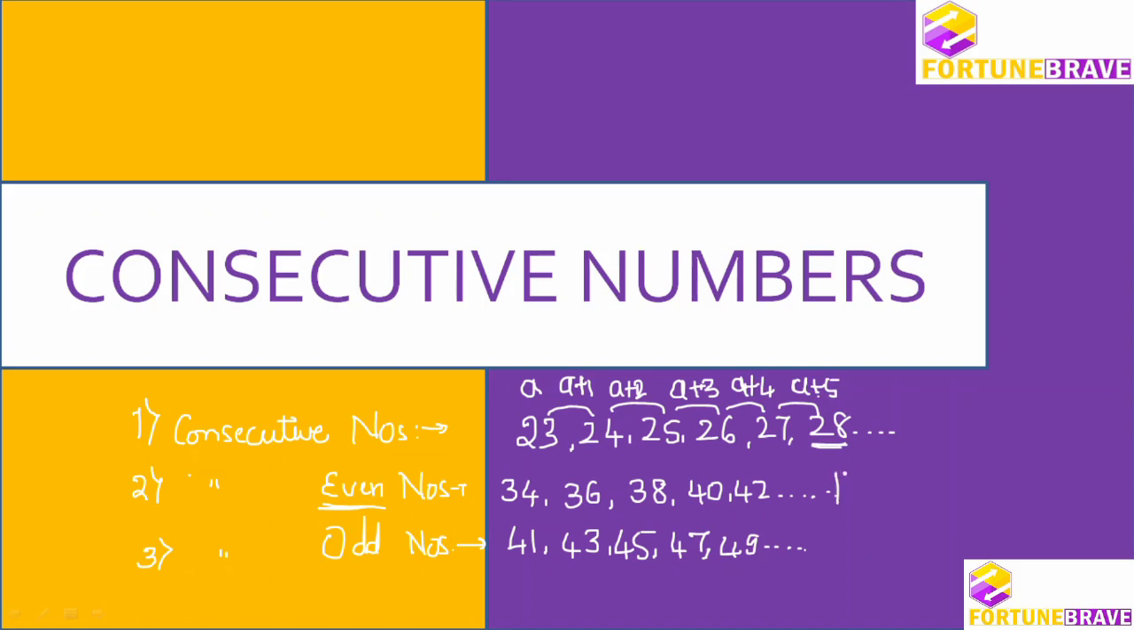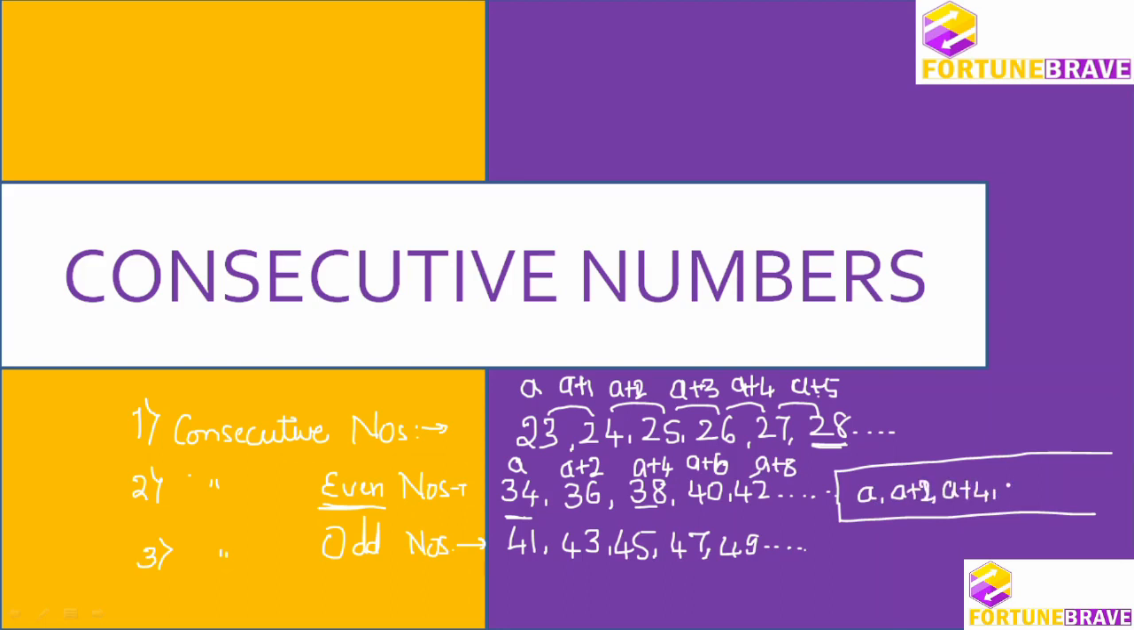What will happen in this case? This is an algebraic expression. If I take this one as A, what is this? A plus 2. Correct? Yes or no? 34 plus 2. And this is A plus 4, 34 plus 4. This is A plus 6, and this is A plus 8. So consecutive even numbers can always be expressed as A plus 2, A plus 4, A plus 6,